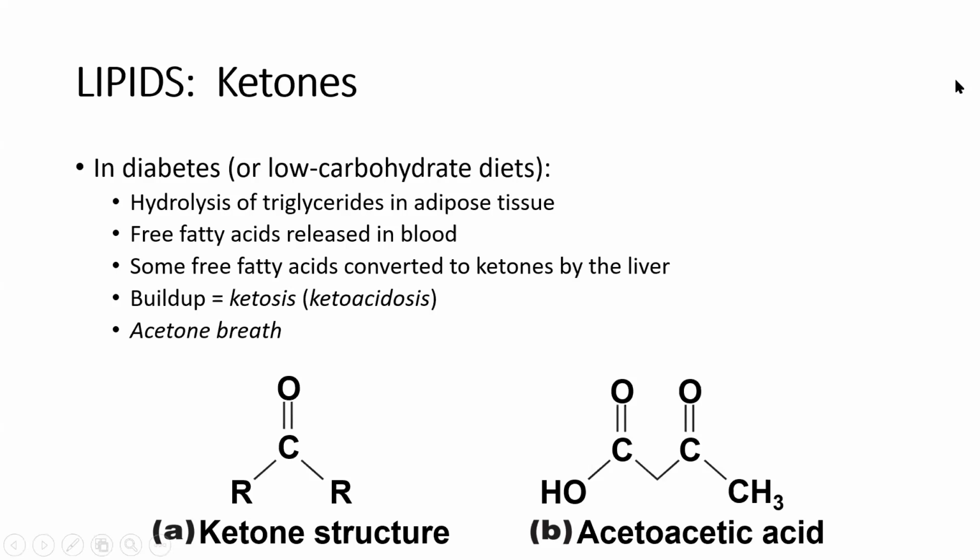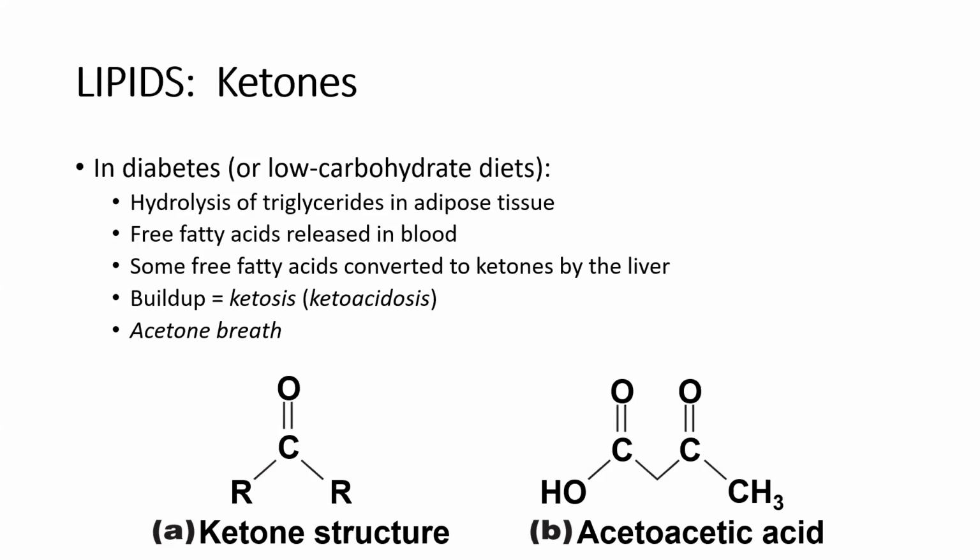Someone who has diabetes is either not going to have as much insulin, in the case of diabetes type 1, or they're going to be insensitive to that insulin, in the case of diabetes type 2. On either end of that spectrum, the end product is that they cannot take up glucose for usage inside cells, and so they're basically going to tap into other storage forms to create energy.